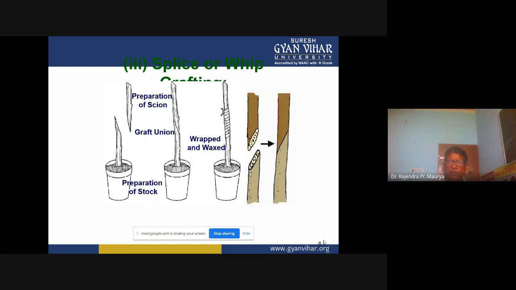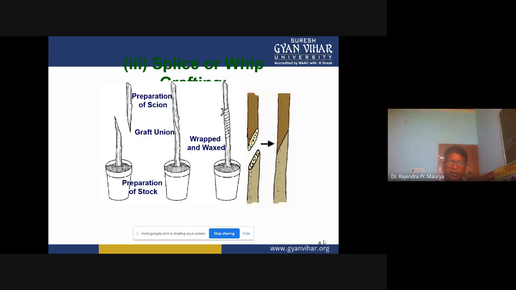Then splice or whip grafting. What is splice and whip grafting? You can see here the preparation of the stock. The rootstock plant we grow in buckets, pots, polythene bags, and you can also do it in situ in pits. When the rootstock is growing well and the stem diameter is around 1 to 1.5 centimeters, then around 5 to 7 centimeters above the soil surface, we make a slanting cut.